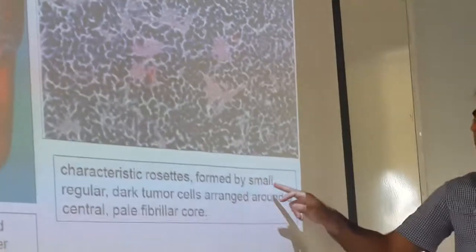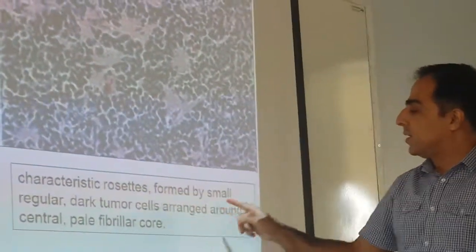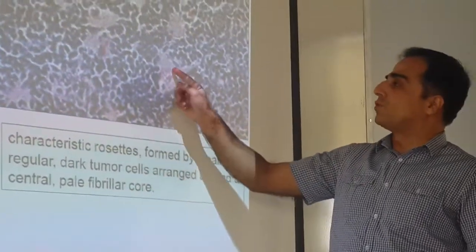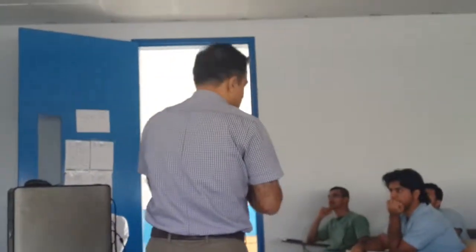Characteristic rosettes are formed by small, regular, dark tumor cells arranged around a central, pale, fibrillar pole. In the center of these rosettes, there is pink fibrillar material. So this is the appearance of neuroblastoma.